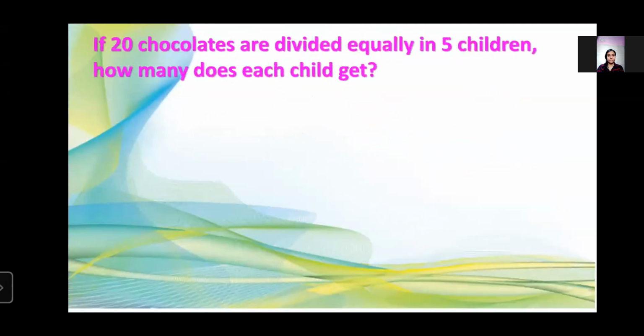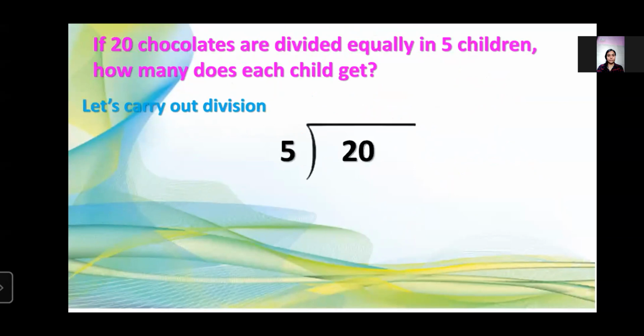So here is an example. If 20 chocolates are divided equally among 5 children, how many does each child get? To get the answer, what do we have to do? We have to carry out the division. So let's carry out the division. Here we have 20 divided by 5. So 5 is the divisor and 20 is the dividend.